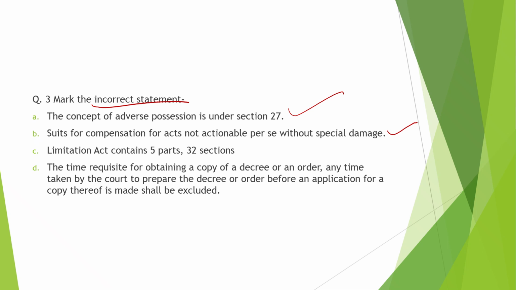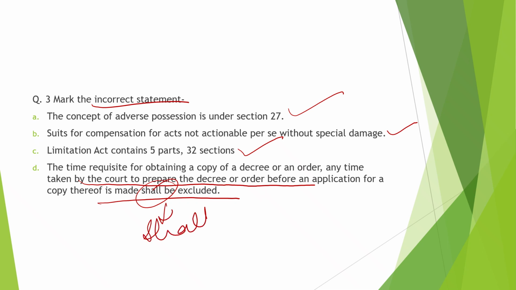Next, the Limitation Act contains Part 5 and 32 sections. Yes, this is also right. The time requisite for obtaining a copy of a decree or an order, any time taken by the court to prepare the decree or order before an application for the copy thereof is made shall be excluded. Now see, the time taken by the court to prepare a decree or order shall be excluded. Now here it says shall not be excluded. That is why this statement is wrong.